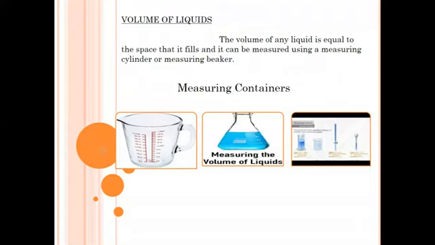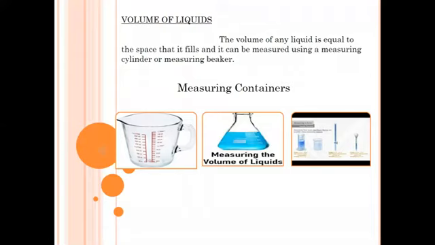The volume of any liquid is equal to the space that it fills and it can be measured using a measuring cylinder or measuring beaker.